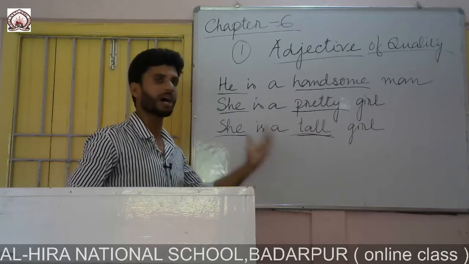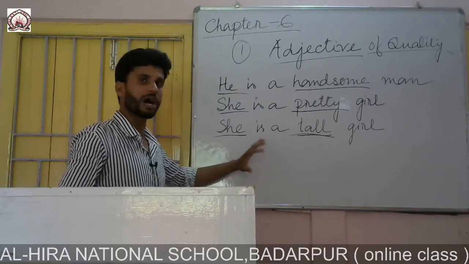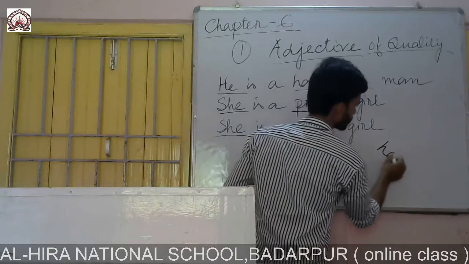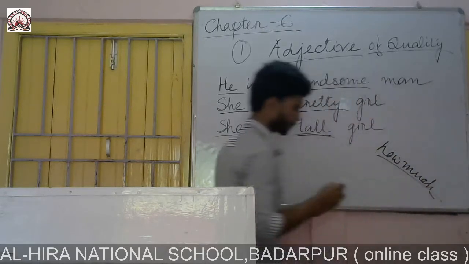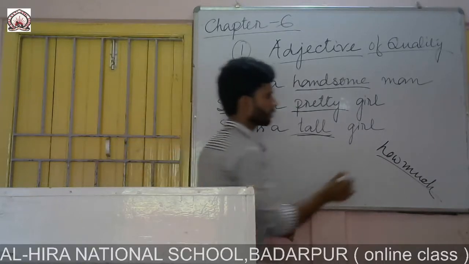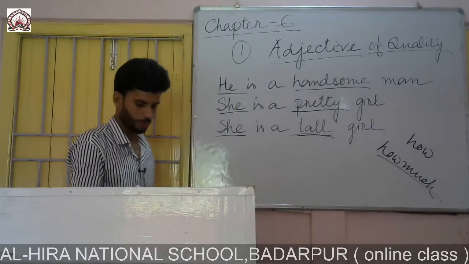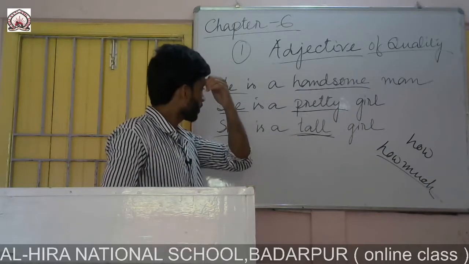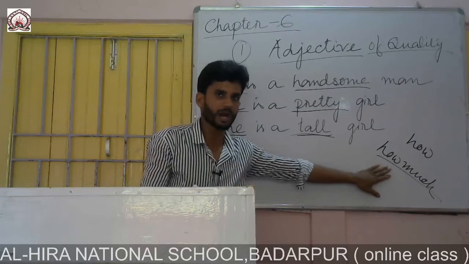It is not telling us how much, it is telling us about how. The sense of how much does not come here. Here the sense of how comes. In the case of adjective of quantity, this sense will come, how much.